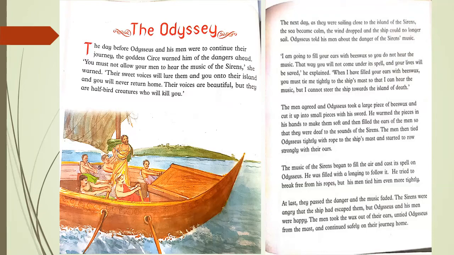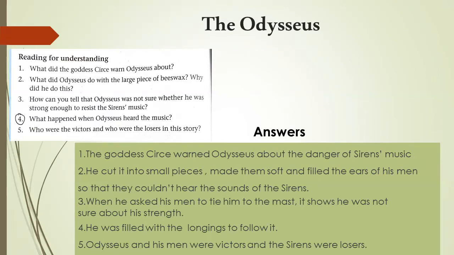The questions are: what did the goddesses warn Odyssey about? The goddesses warned Odyssey about the danger of the Sirens' music. What did Odysseus do with a large piece of beeswax, and why did he do this? He cut the large piece of beeswax into small pieces and he made it soft and filled the ears of his men so that they could not hear the sound of the sirens.